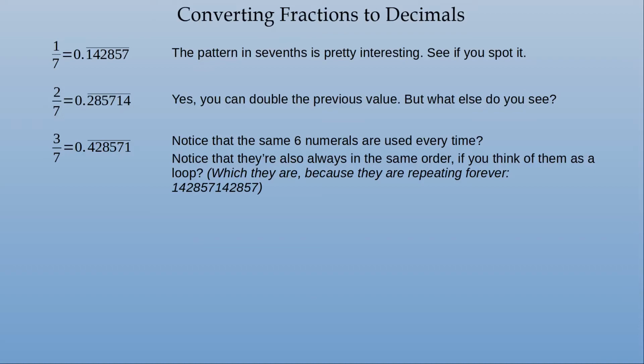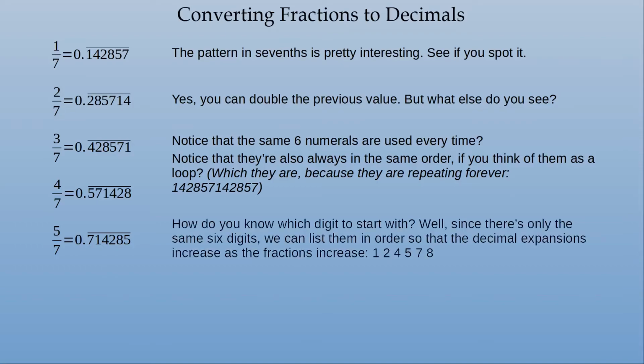Okay, moving on. Here's 4/7 and 5/7. How do you know which digit to start with? Well, since there's only the same 6 digits, we can list them in order so that the decimal expansions increase as the fractions increase. So those 6 digits written in ascending order are 1, 2, 4, 5, 7, and 8.